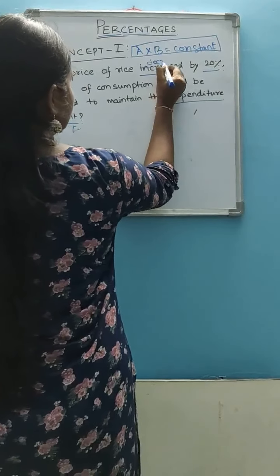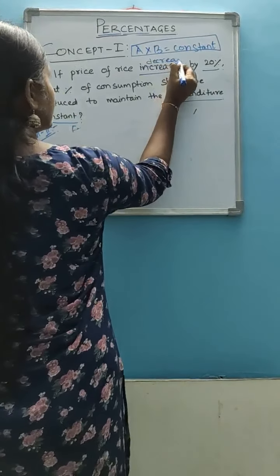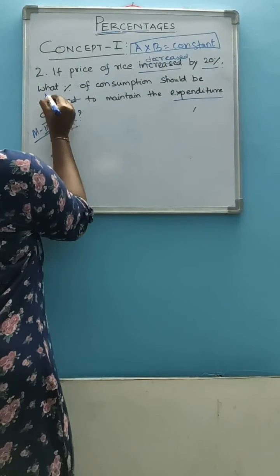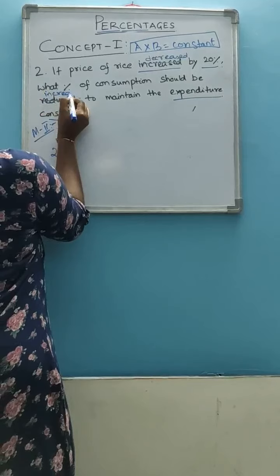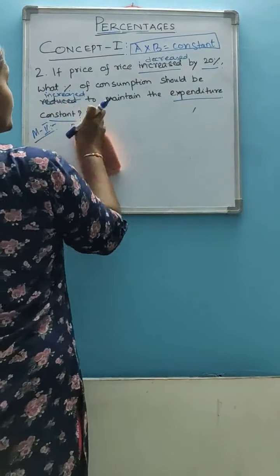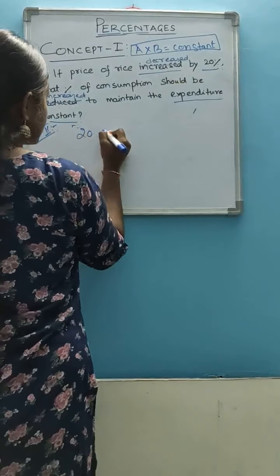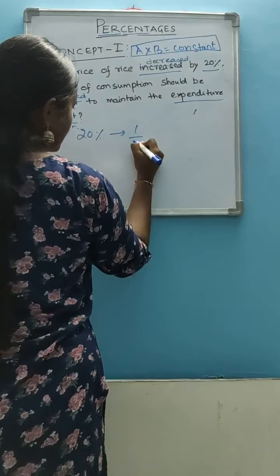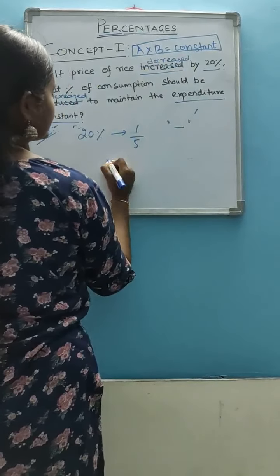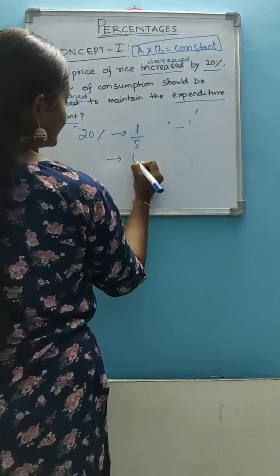Same as, if it is given that the price of rice is decreased, and by what percent consumption should be increased to maintain the expenditure constant. Same we will do. 20% means 1 by 5. Here decreased means we have to subtract. That means we will keep the numerator unchanged.